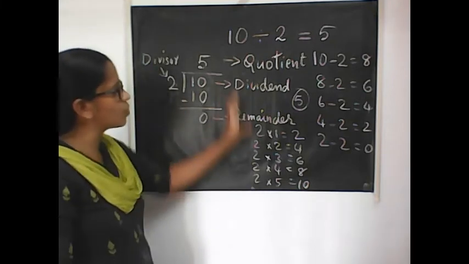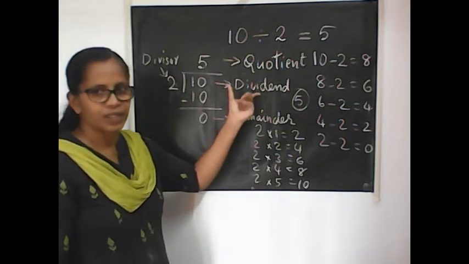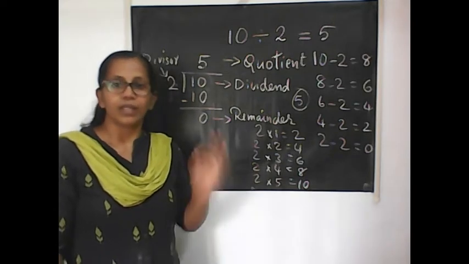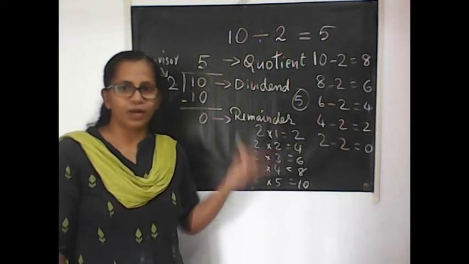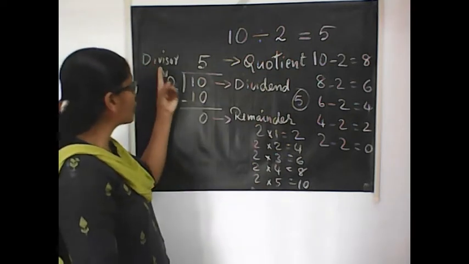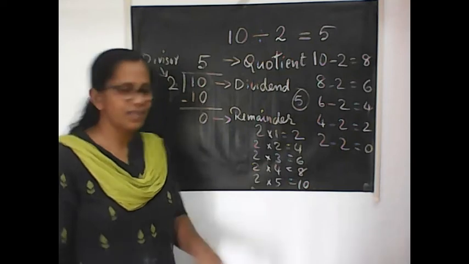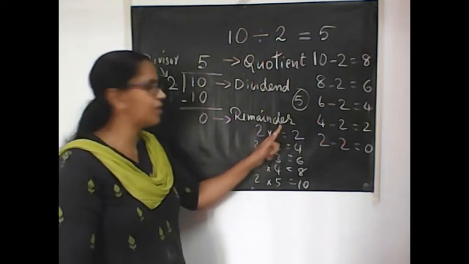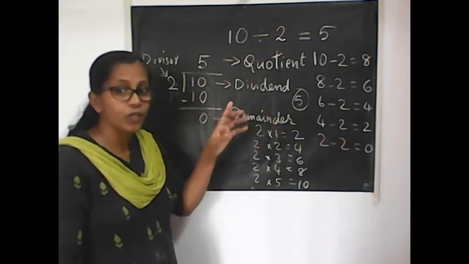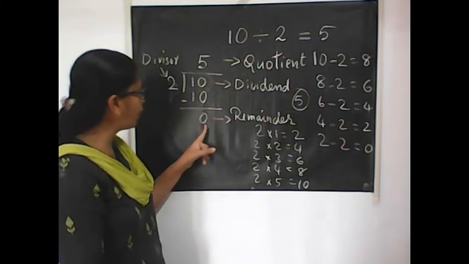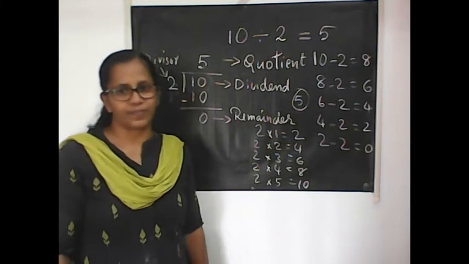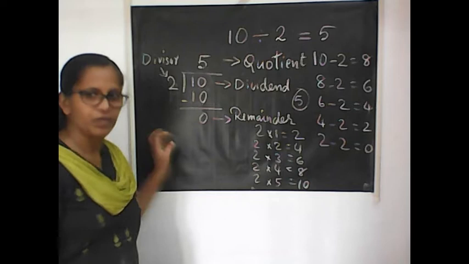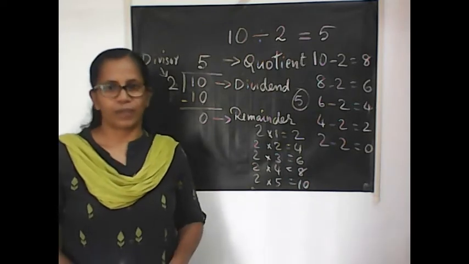Let us revise the terms used in division. The number which we are going to divide is called the dividend. The number by which we are going to divide is called the divisor. The answer we get is called the quotient. The balance number left with me is called the remainder. One more thing you can keep in mind: the remainder will always be smaller than the divisor. And after doing this division, you can check the answer also. That we will learn in the next topic.